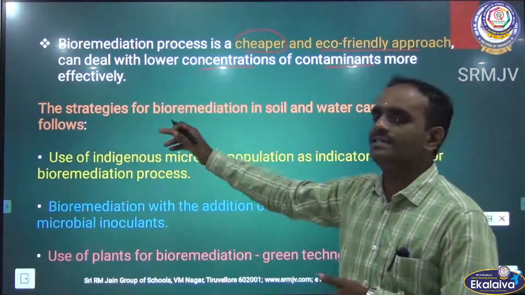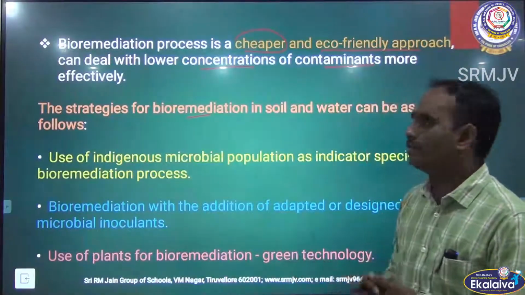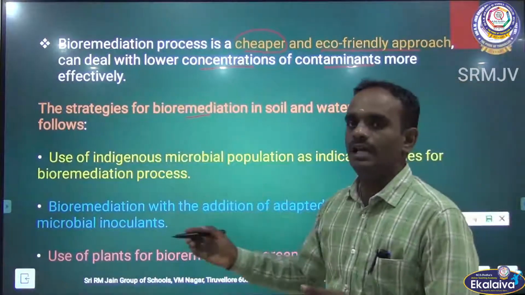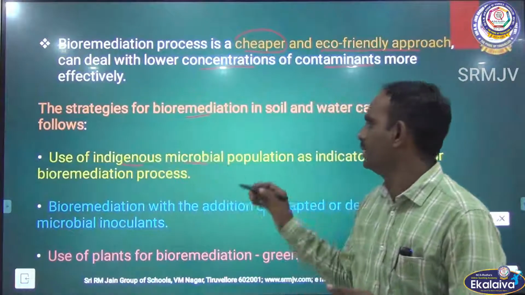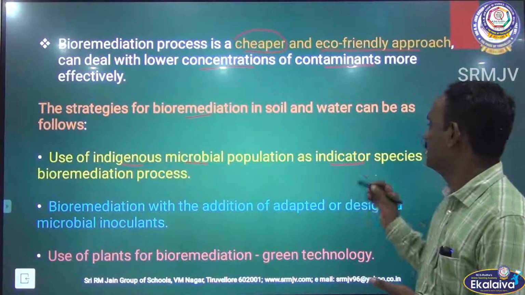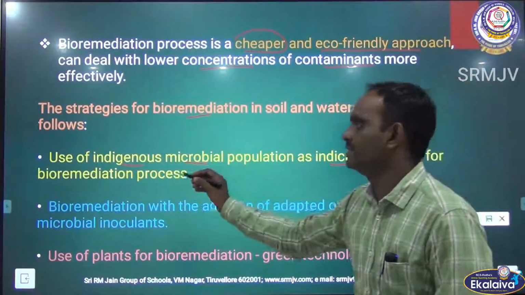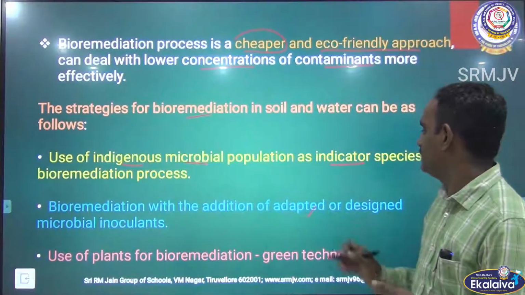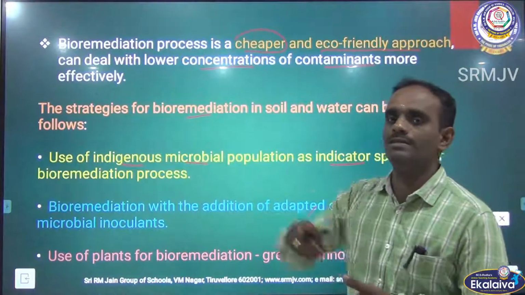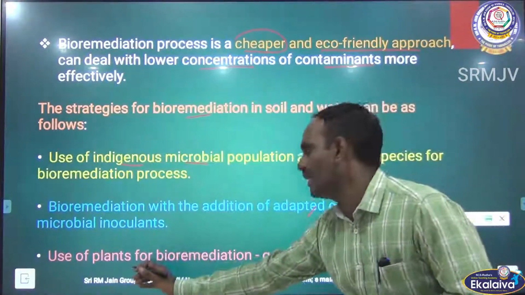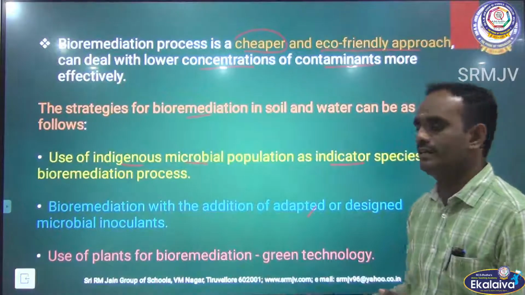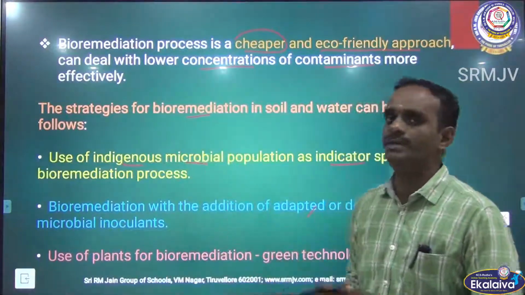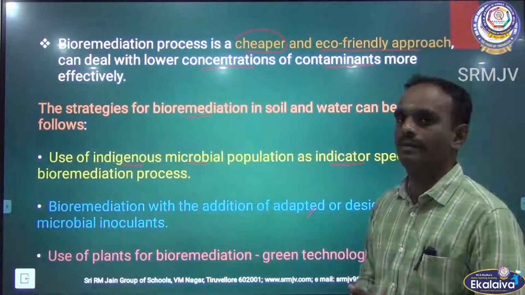Then the strategies for bioremediation in soil and water can be followed. First one, use of indigenous microbial population as indicator of specific bioremediation process. Second, bioremediation with the addition of adapted or designed microbial inoculants. Third one, use of plants for bioremediation, that is green technology. These are all the different strategies for bioremediation in soil and water. Okay.